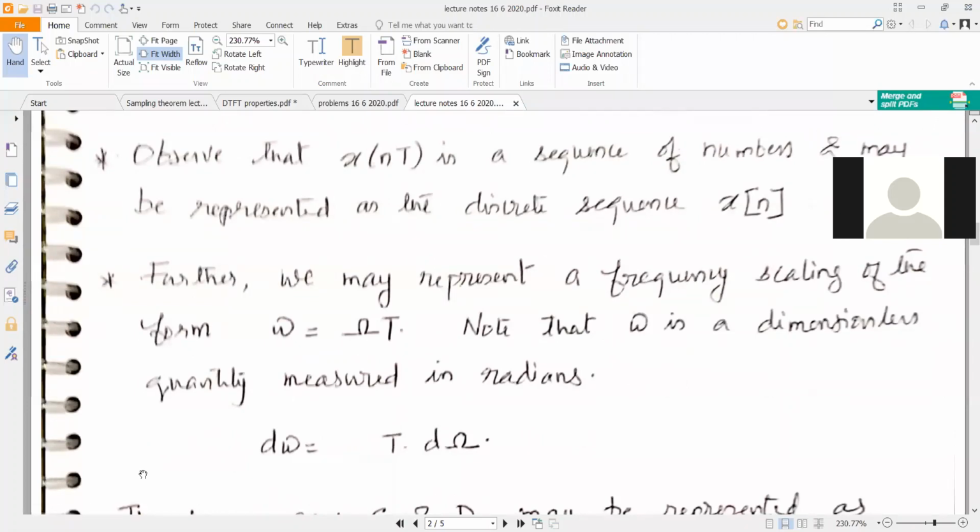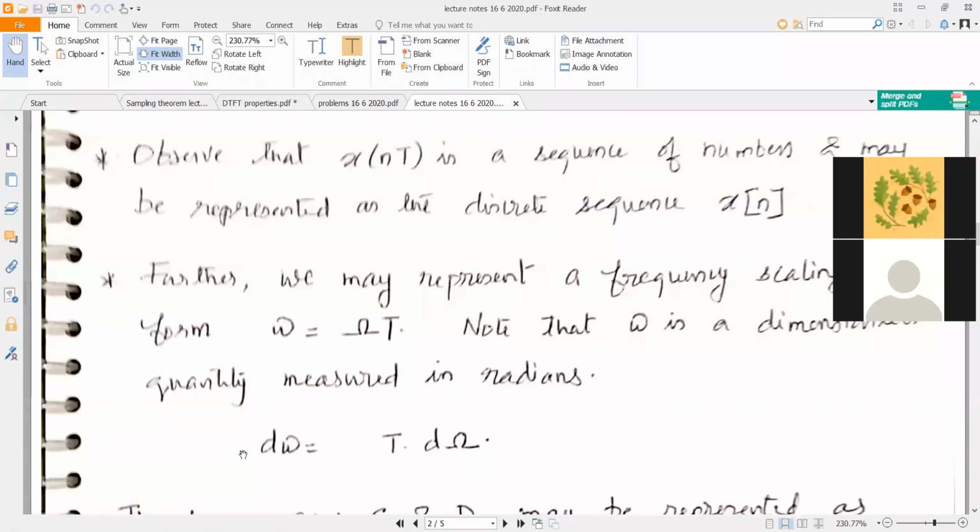Maybe she is not in front of her computer right now, maybe somewhere else. Manisha Binni? Anyone from the A batch? Which is the symbol that Manoj sir uses to represent a continuous frequency, capital omega or small omega?